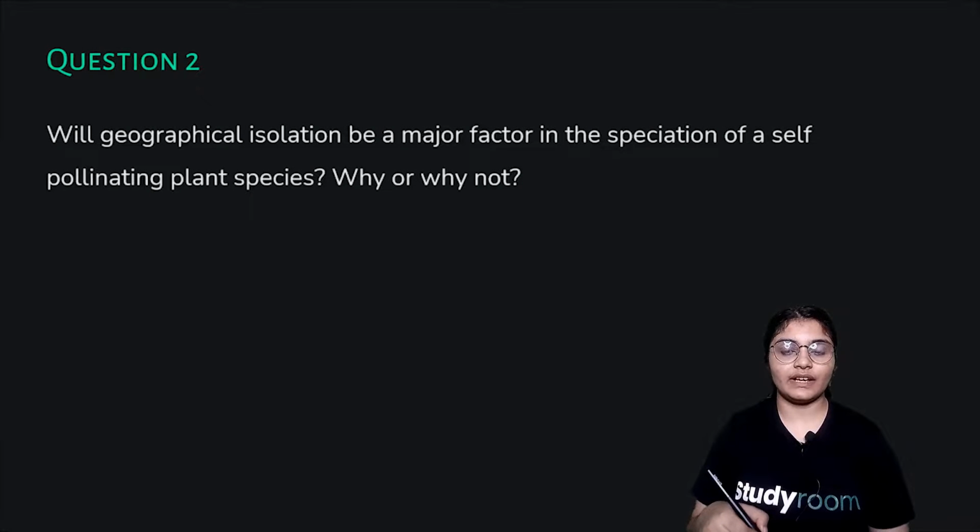The next question is, will geographical isolation be a major factor in the speciation of a self-pollinating plant species? Why or why not? Geographical isolation cannot be a major factor in the speciation of a self-pollinating plant species because it does not have to look for other plants for its process of reproduction to be carried out. So hence geographical isolation is not a major factor here.